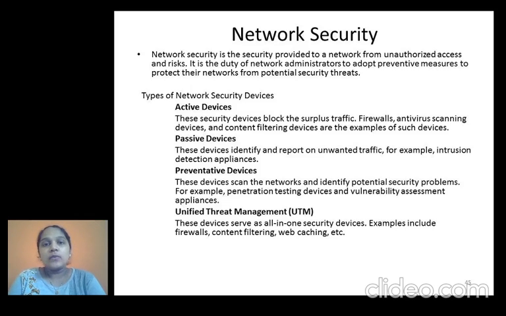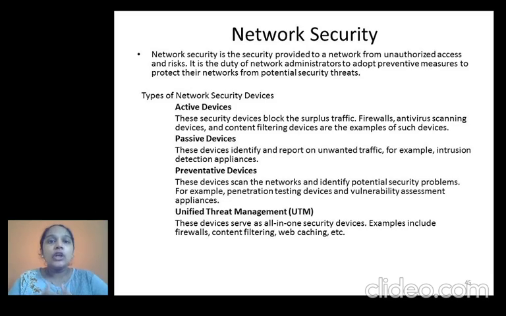So what is network security? Network security is a security provided to a network from unauthorized access or a risk. We are supposed to secure our network from unauthorized access or a risk.